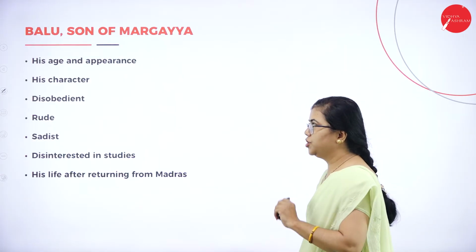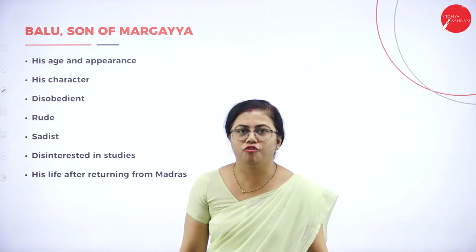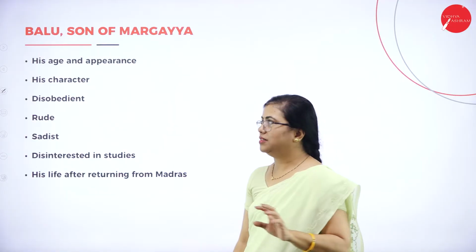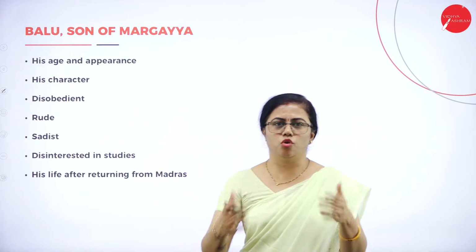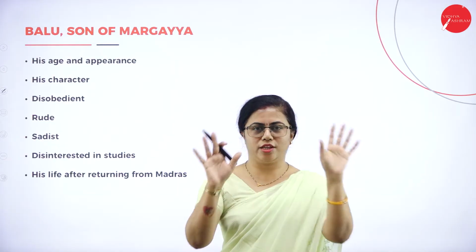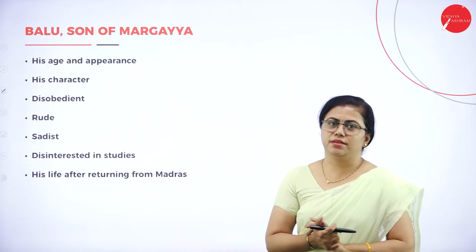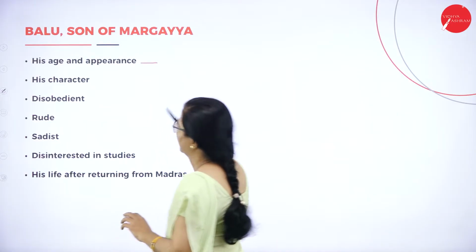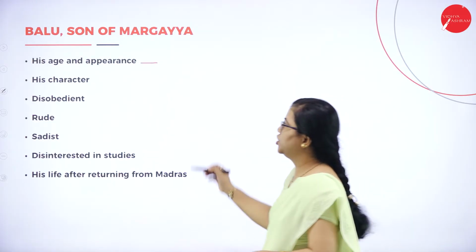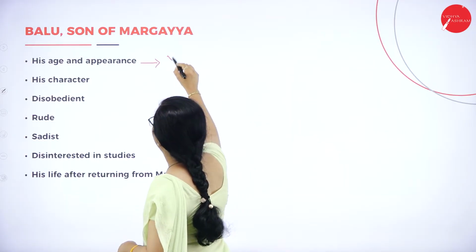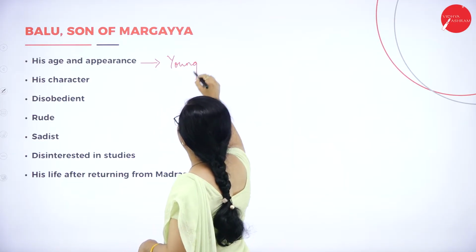Fine. Next, we go to Balu, the son of Margaya. This is, you can say, the typical rude son who doesn't obey the parents. So that is the actual character of this person. So what is his age? He is very young, somewhere around 20, 22, 24. So that age you can mention here. He was very young.